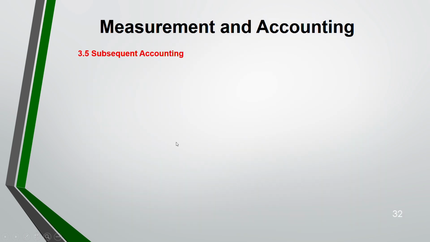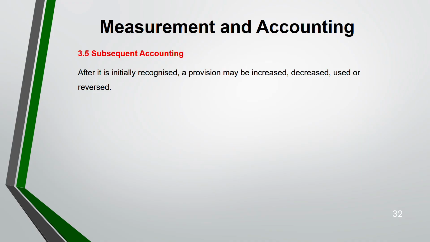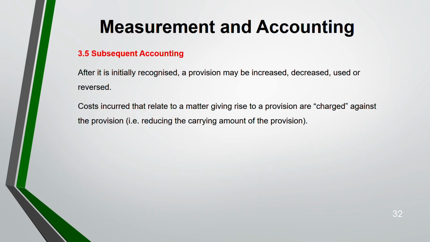Now, subsequent accounting. After you initially recognize a provision, it can be increased or decreased, or it could be reversed also. Costs incurred that relate to a matter giving rise to the provision are charged against the provision, reducing the carrying amount of the provision.